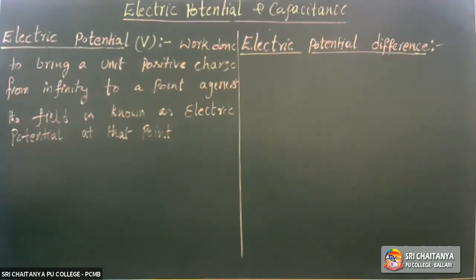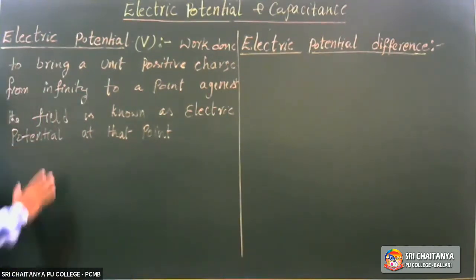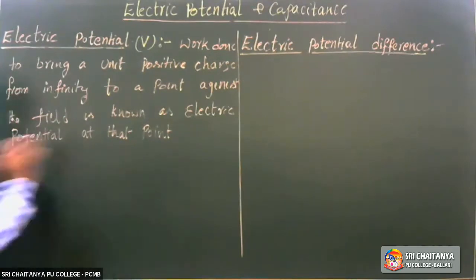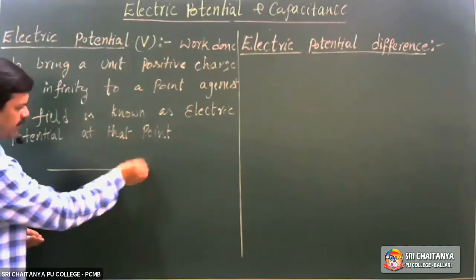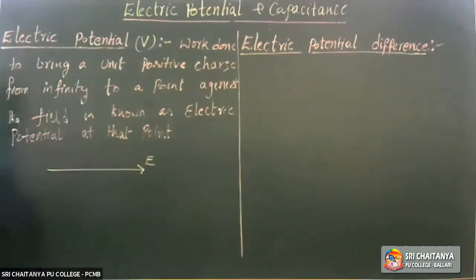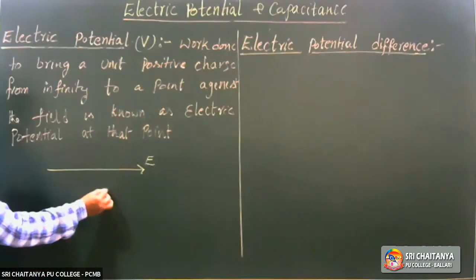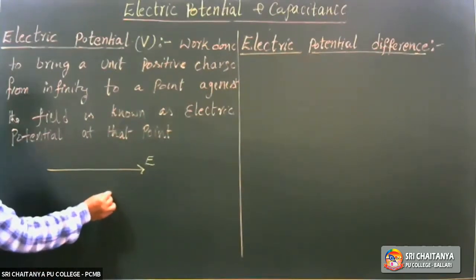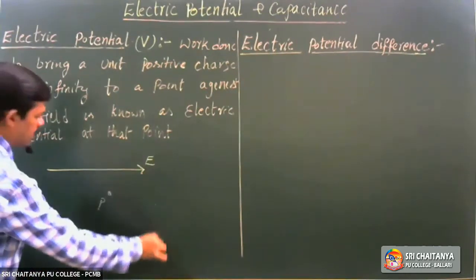What does it mean? Imagine here is an electric field. In this region, there is an electric field. We know the direction of the electric field. Let it originate like this. The direction of the electric field is in this way. This is the total electric field. Here is a point in the electric field. This point, one point I am taking, P.